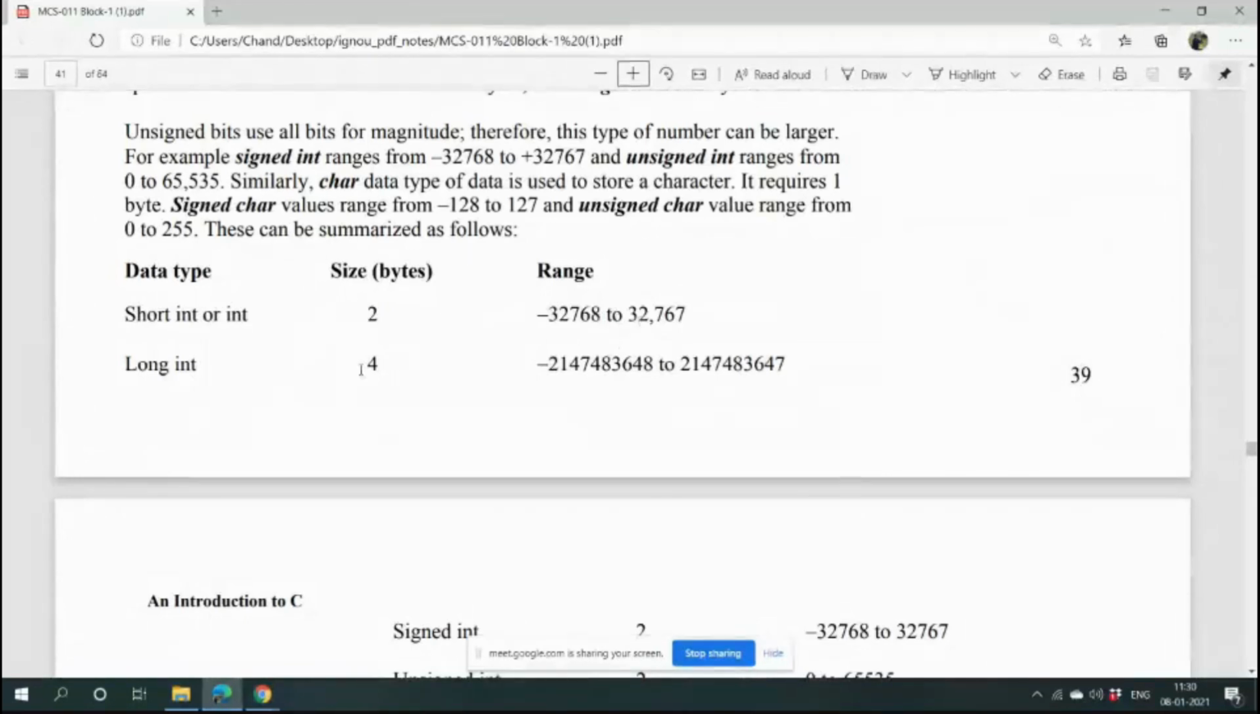Whenever the occupancy is 4 bytes: if 2 bytes is 16 bit occupancy, then the number range supported is this much. If 4 bytes is the occupancy of one integer, so if you declare one integer it takes up 4 bytes, then how many numbers are possible with that data type? The range is from this number to this number. That many numbers can be supported by the data type long int.